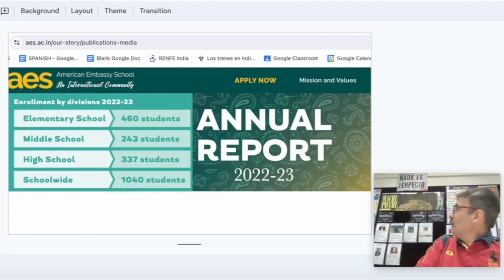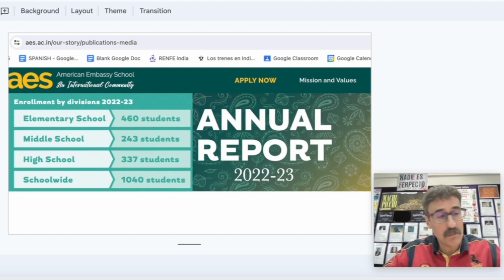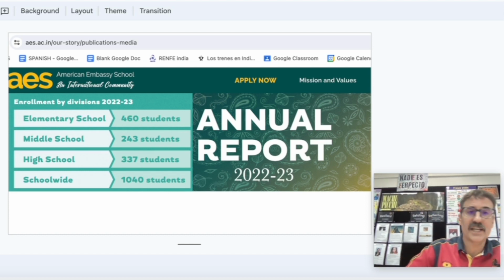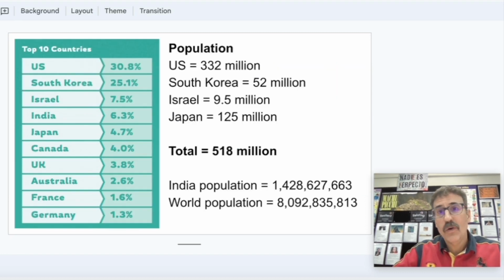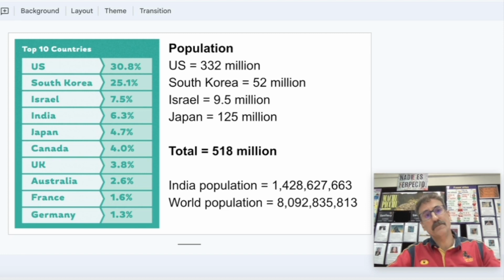So if I want to make sense of that number, 500 million, I think that the population in Spain is less than 50. In our school, we publish in the website the annual report, and it says that we have 1,000 students, and we have more than 70 nationalities.